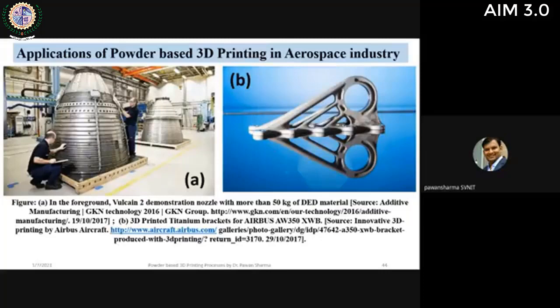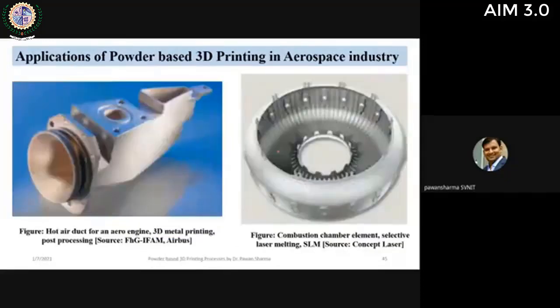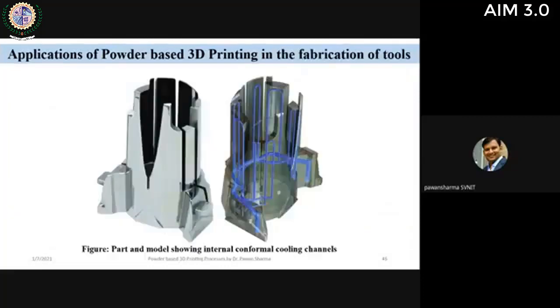So you see, this is a 3D printed titanium bracket which has been shown. Again, a hot air duct of an aero engine, which is 3D metal printed. This is a combustion chamber element which has been developed by the SLM technique. Then the application of powder-based techniques in the fabrication of tools. I have discussed the example in rapid tooling also.